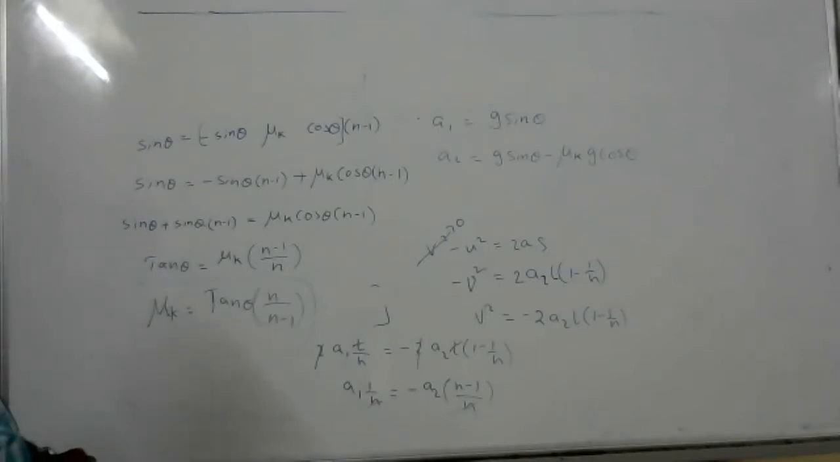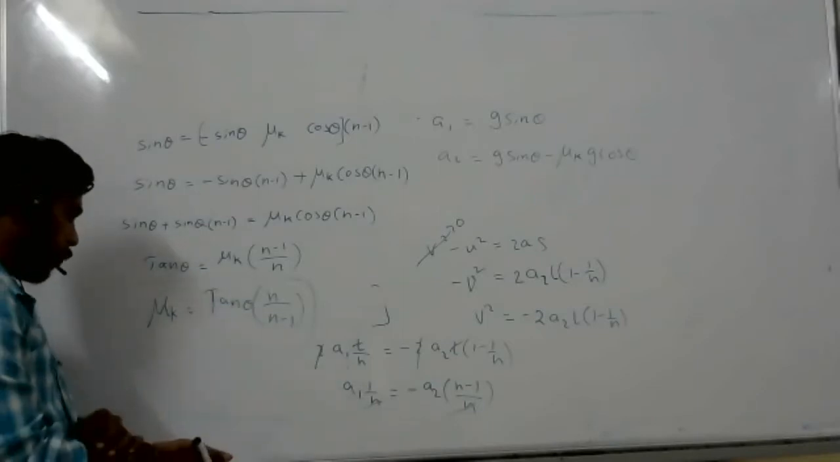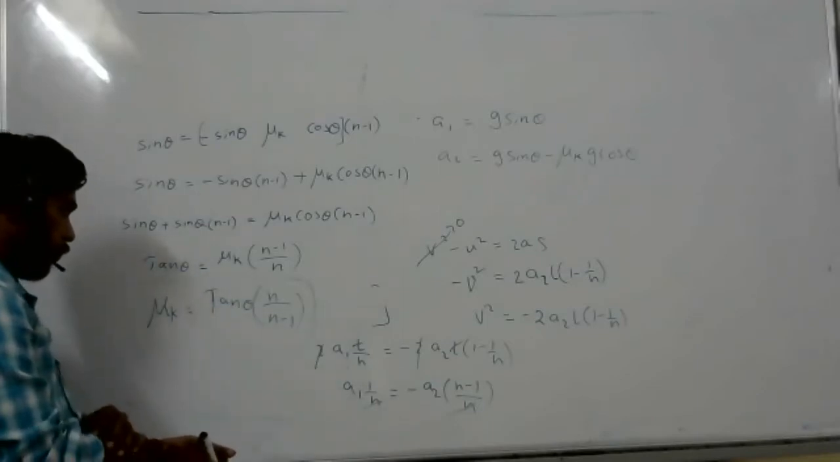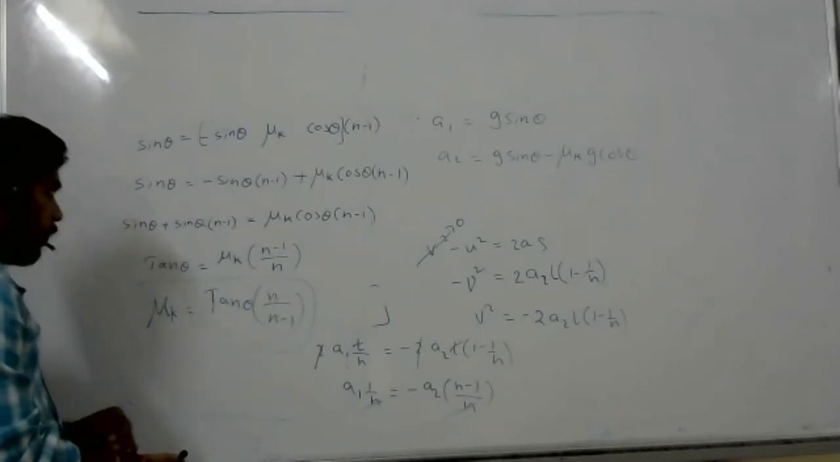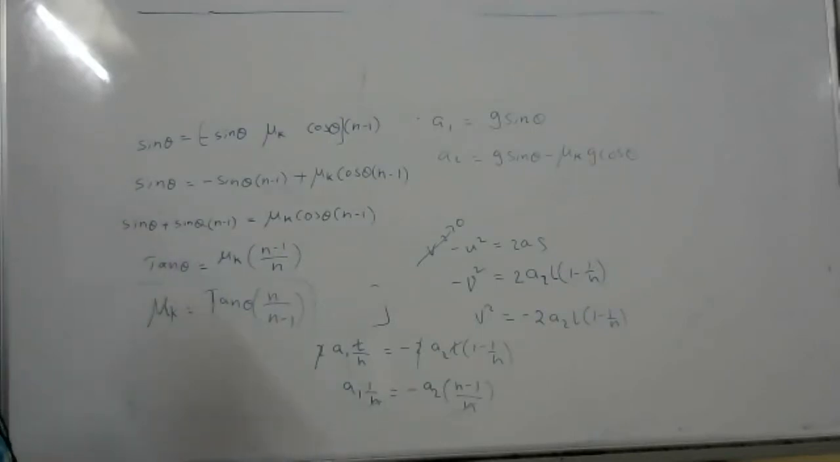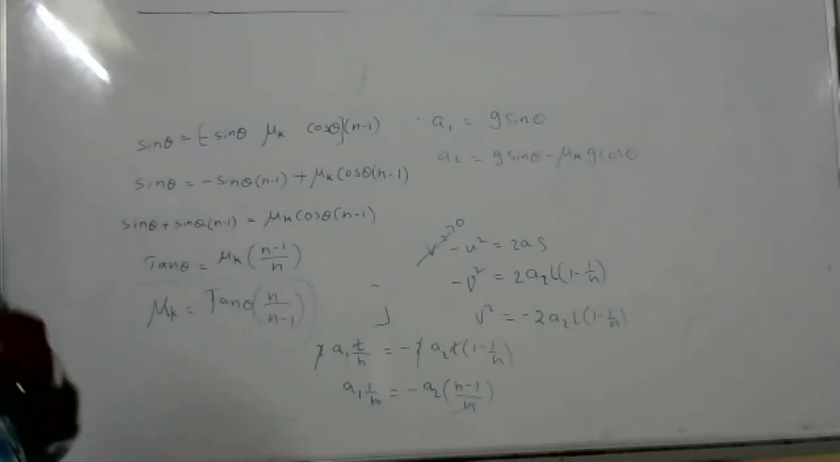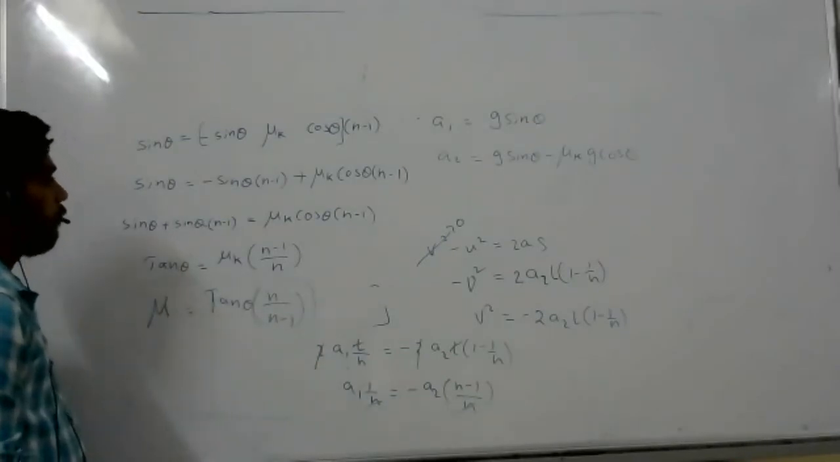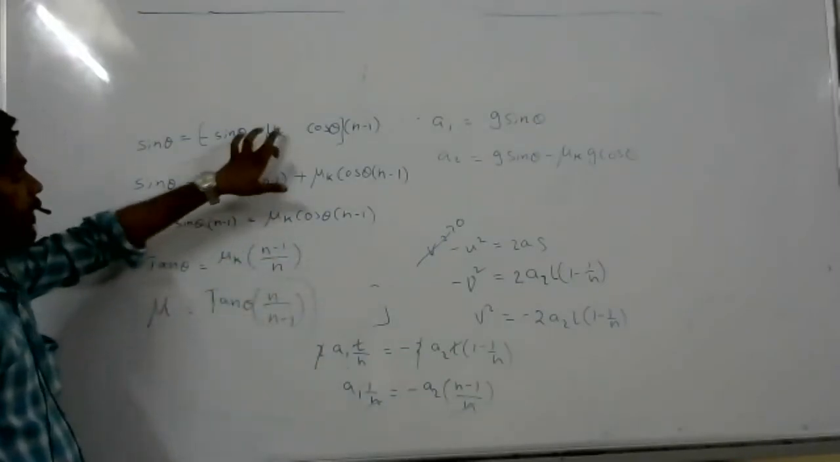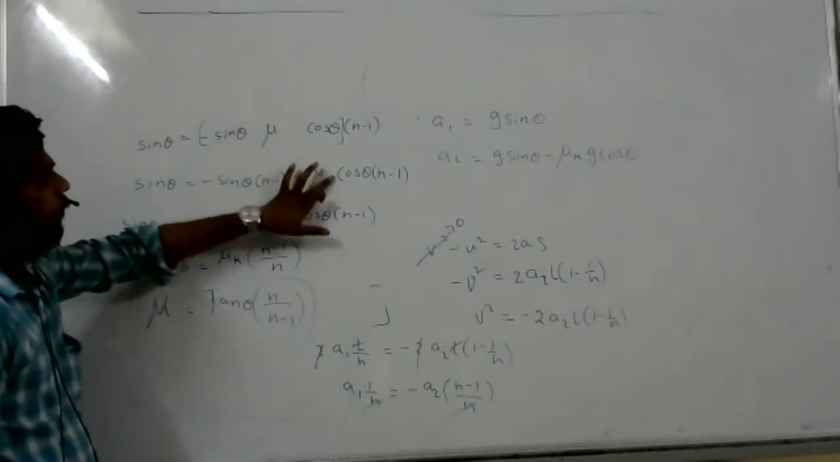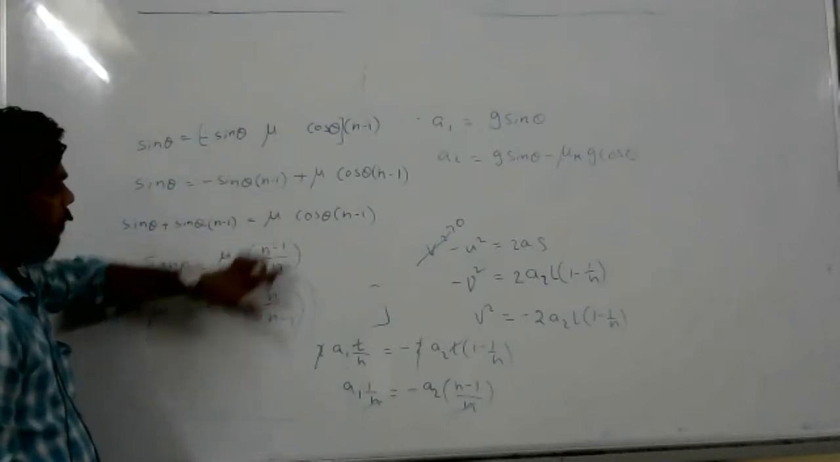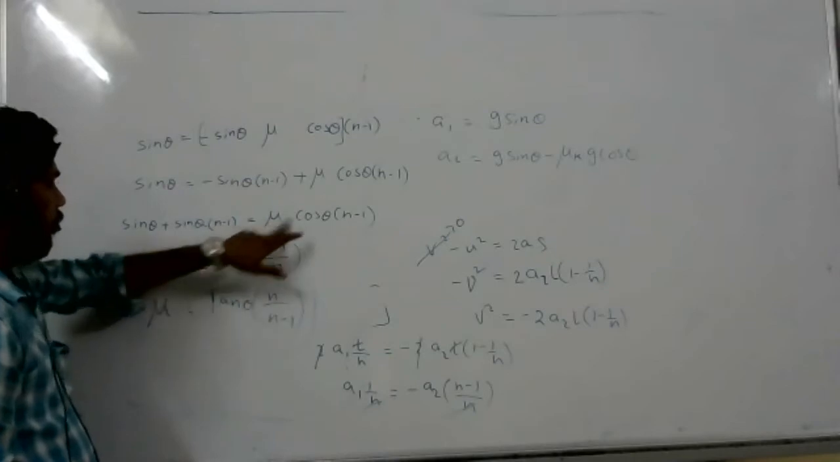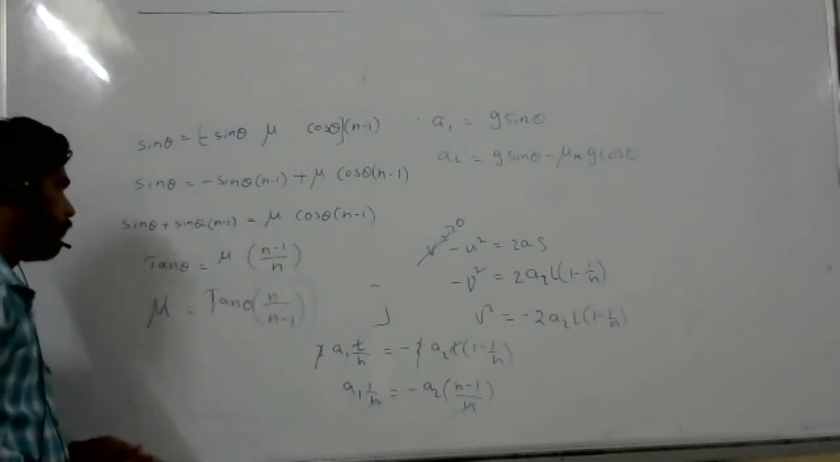If we take n as 2, it means 1 by 2. No, it's not more than 1. Sir, n by n minus 1 is more than 1 only. So then, for static friction, when it is written, write mu k only. Yes, sir, that's why I wrote only mu. Yeah, write only mu. Then it will be correct.